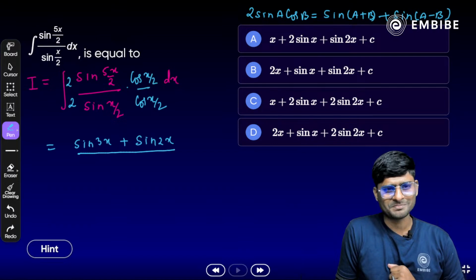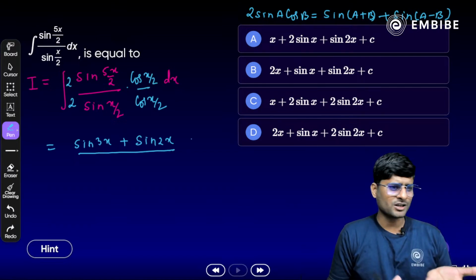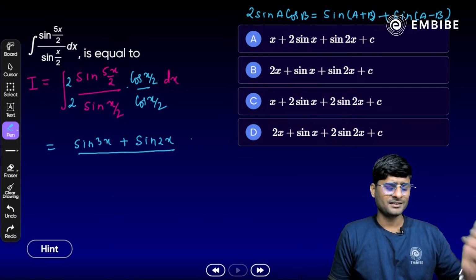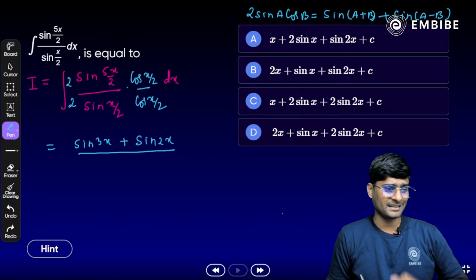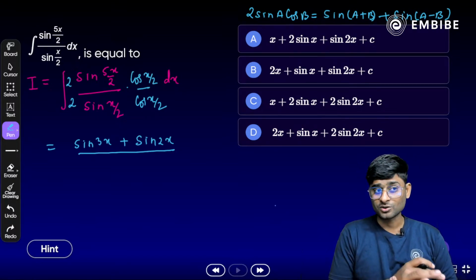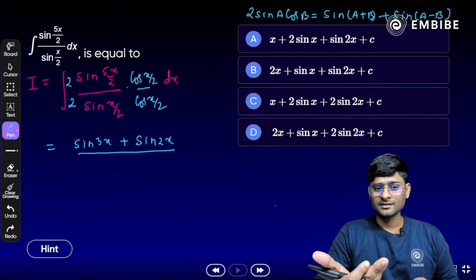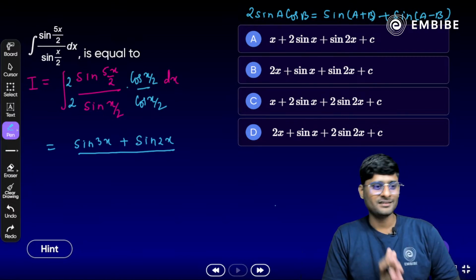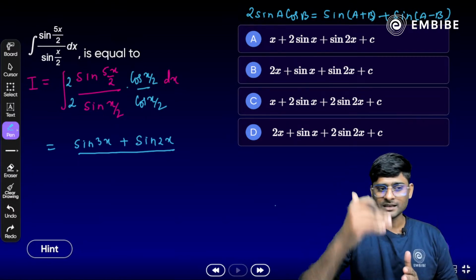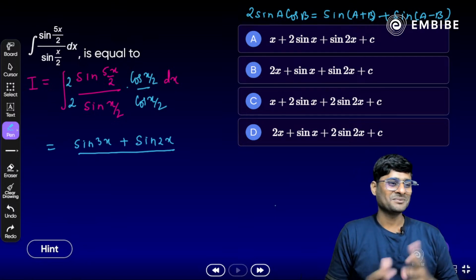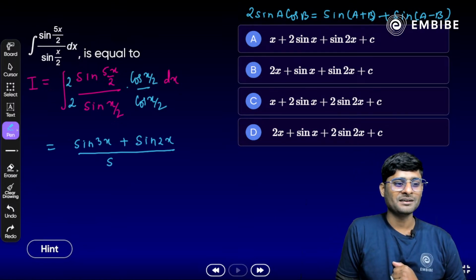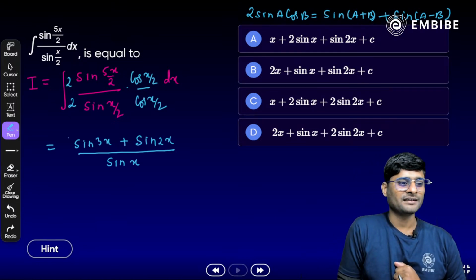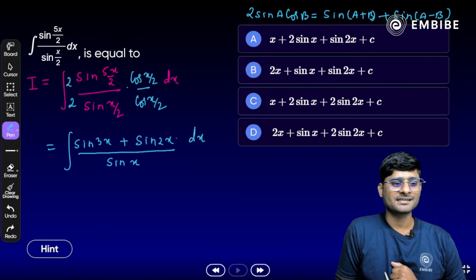2 sin a cos b. Yes, 2 sin a cos b, sin theta. Correct? 2 sin x/2 cos x/2 sin theta. 2 sin a cos a sin 2a, 2 sin a/2 cos a/2 sin a only. Okay, so let's apply. So it will become sin x only, integration dx.